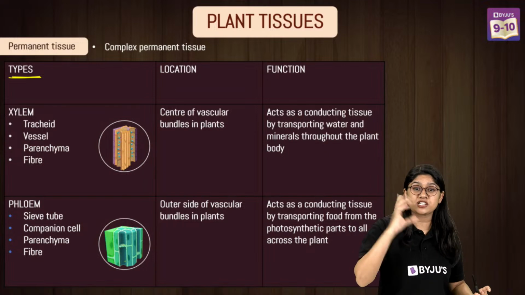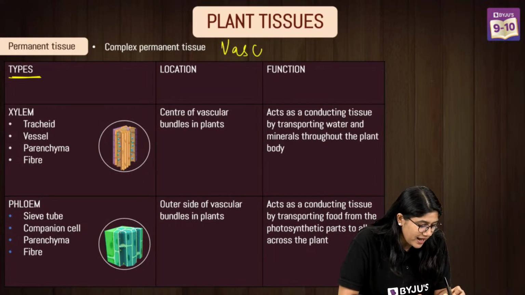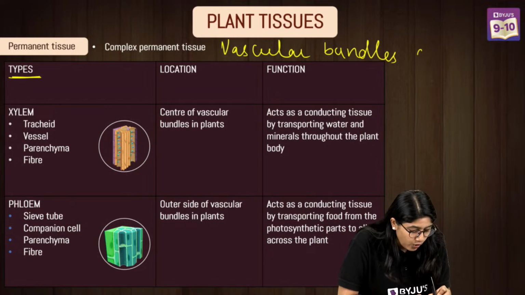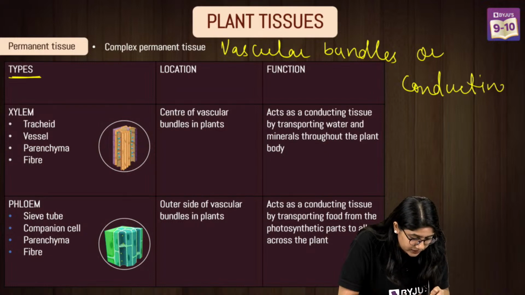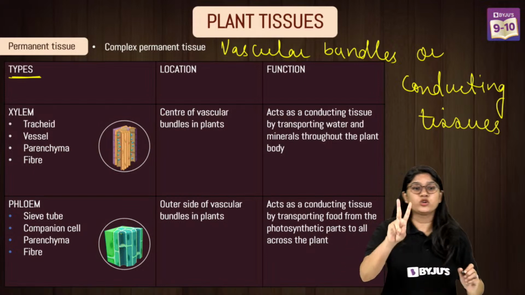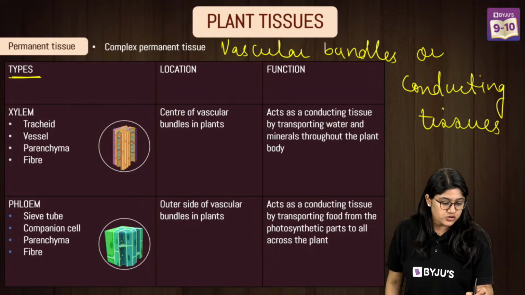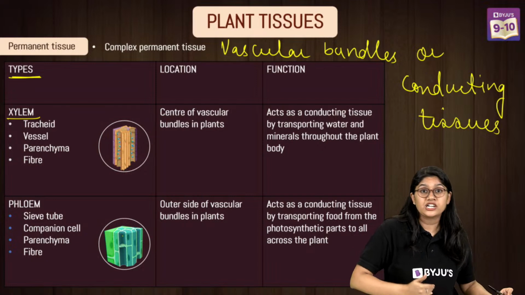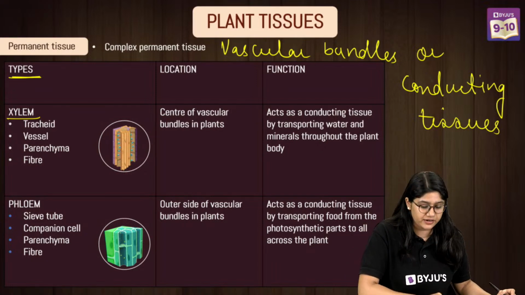We also call them vascular bundles or the conducting tissues. So remember everyone, we call them the vascular bundle or conducting tissues. Right, so we have two types: xylem and phloem. Xylem is the one that helps in the conduction of water and minerals only in one particular direction.